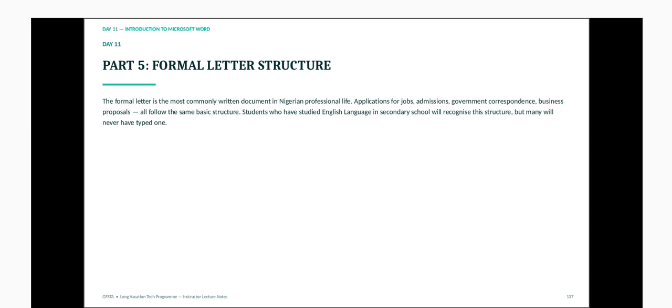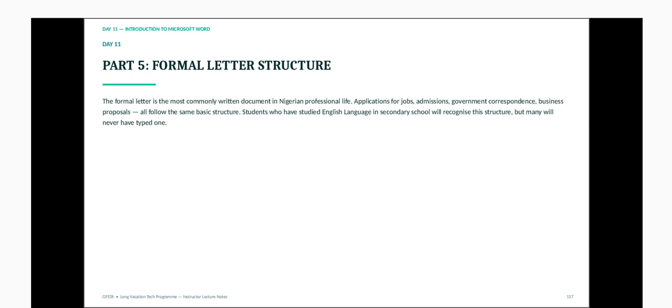We have done part of it, or yes, we mentioned it in week 1, when we were talking about email communication and formal communication, so to say. A formal letter is one of the most commonly written documents in any profession today: job application, admission, government correspondence, business proposal all follow the same basic structure which we have discussed before. Those who study English language in secondary school should recognize the structure.